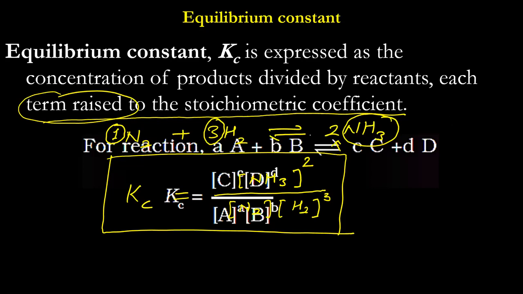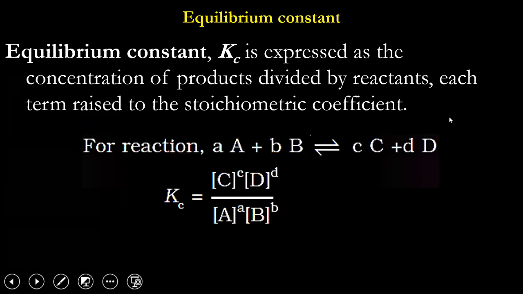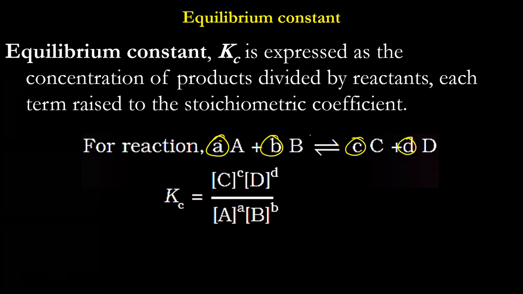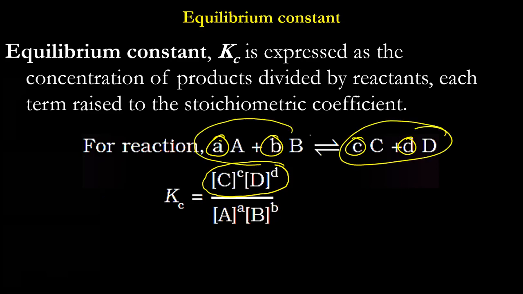So in general, for a reaction A plus B gives you C plus D, and their stoichiometric coefficients are small a, small b, small c, small d, the equilibrium constant will be given by product concentration raised to their stoichiometric coefficient divided by reactant concentrations raised to their stoichiometric coefficient.